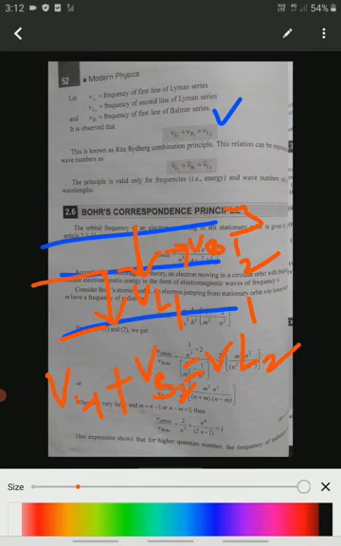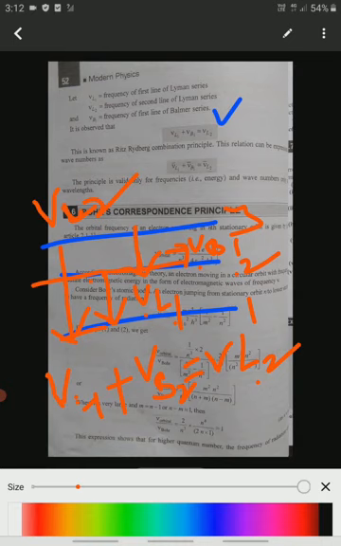So ν_L2 is nothing but the frequency of the second line of the Lyman series. This line represents ν_L2. From this diagram we can write ν_L2 is nothing but ν_L1 plus ν_B1. Once again, ν_L1 is the frequency of the first line of the Lyman series, ν_L2 is the frequency of the second line of the Lyman series, and ν_B1 is the frequency of the first line of the Balmer series.